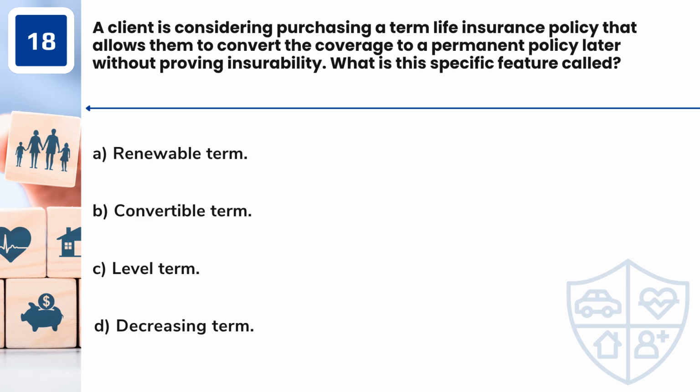Question 18. A client is considering purchasing a term life insurance policy that allows them to convert the coverage to a permanent policy later without proving insurability. What is this specific feature called? A. Renewable term. B. Convertible term. C. Level term. D. Decreasing term.